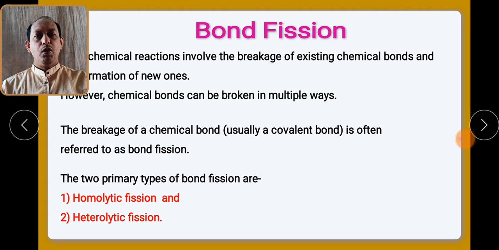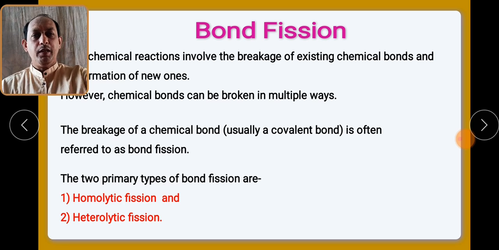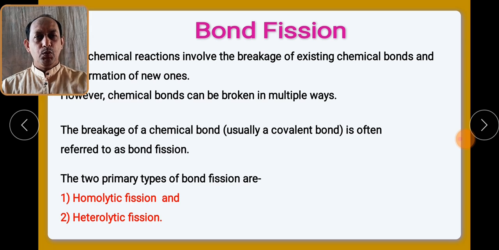So bond fission is nothing but the breaking of a covalent bond, that is a sigma bond or, let us say, a pi bond. This bond fission takes place in two different ways. The first type is called homolytic fission and the second type is called heterolytic fission. These are the two types by which a covalent bond undergoes breakdown.